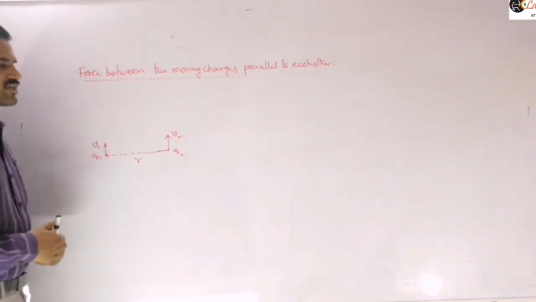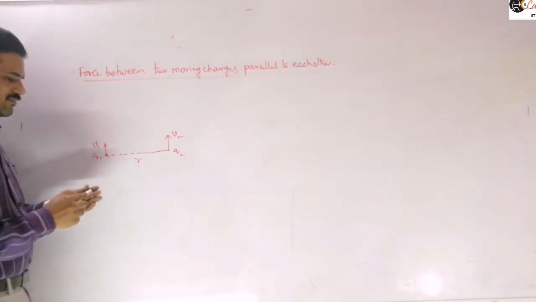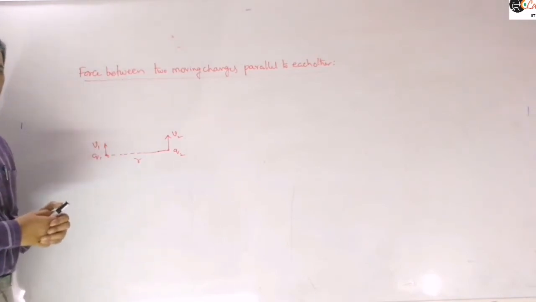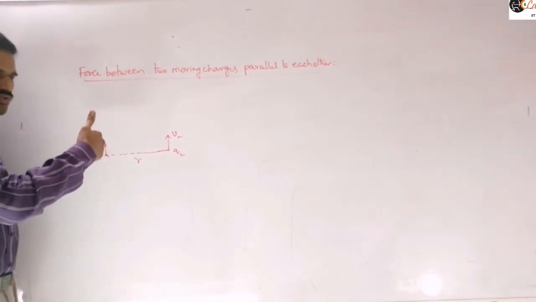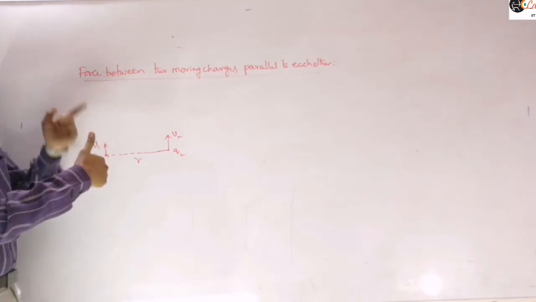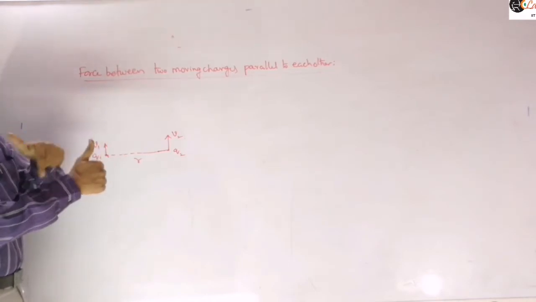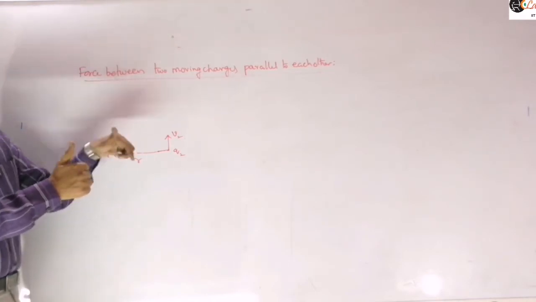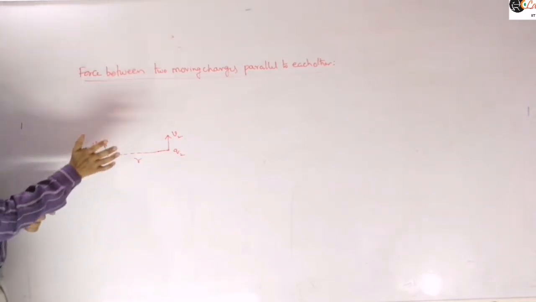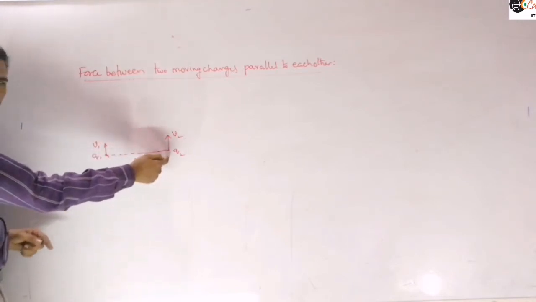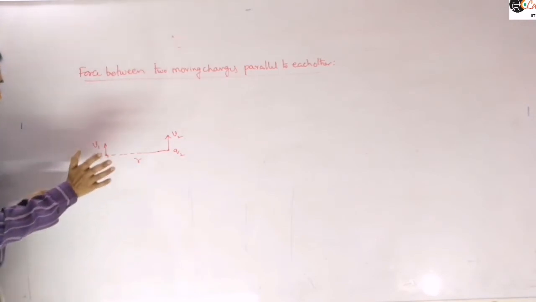So now let us identify the direction of the magnetic fields. First we are going to calculate the magnetic force here; after that you can directly write the electric force. So the magnetic field produced by the first charge: as I said in the previous discussion, you need to apply the right hand thumb rule. The thumb indicates the direction of motion of the positive charge, then the curl of the fingers indicates the direction of the field lines. At any point, the tangent drawn to the field lines indicates the direction of the magnetic field. So the field lines will be like this. We need the magnetic field at this location, because q2 is at that position at that instant. So now we can observe that the field lines are into the plane.